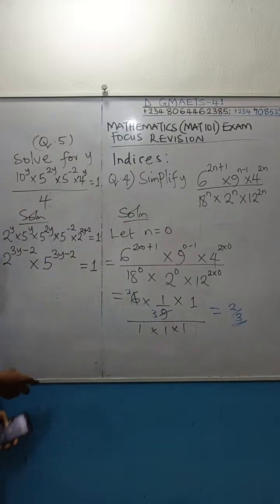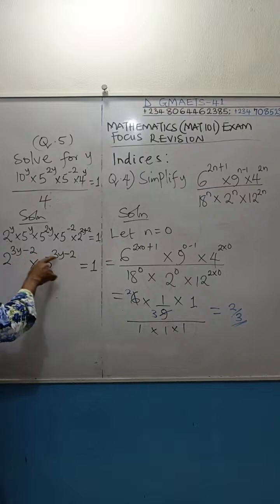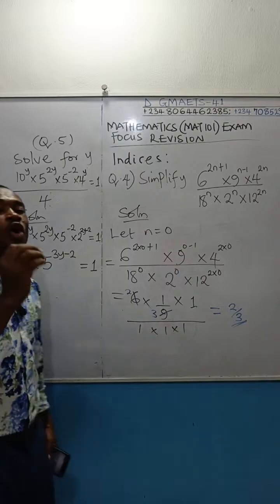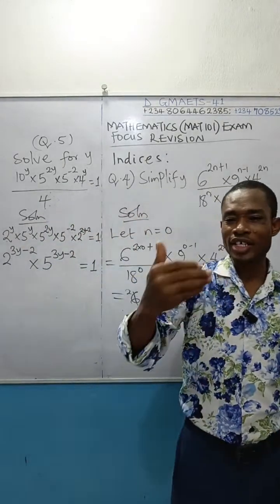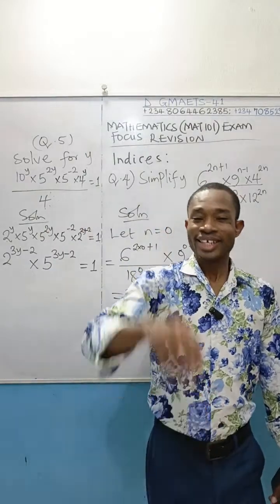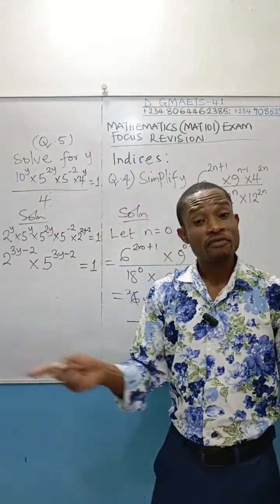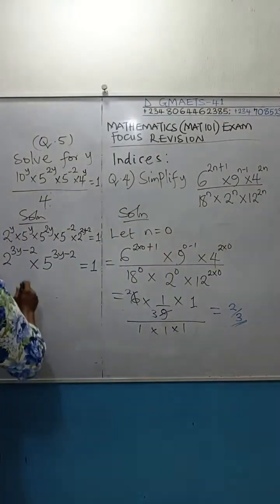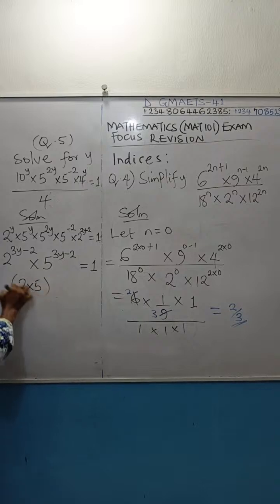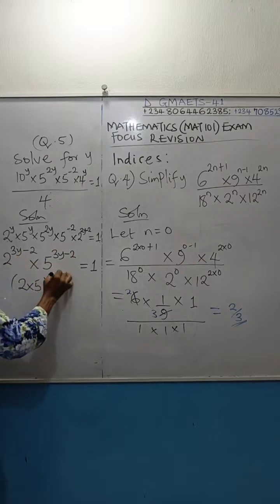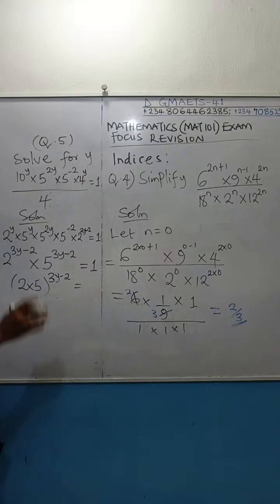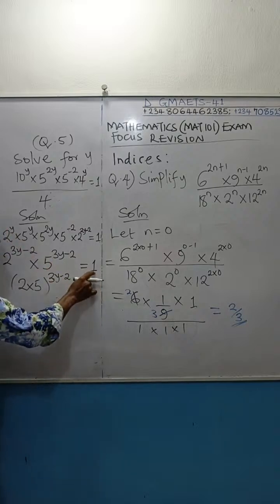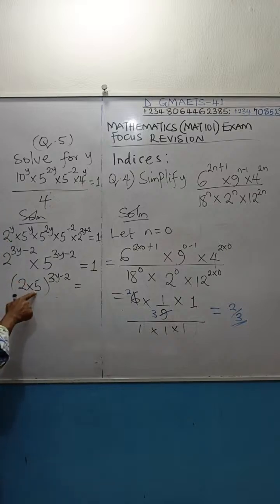So what do we do? Observe that the powers are the same in this case. This is 3y minus 2. This is 3y minus 2. Since they have a common power, remember I've told you that power distributes over multiplication and division. In that case, you can factorize the common power from different bases if the bases are multiplied or divided. So in this case, you are going to get 2 times 5, then pull out the common power, which is 3y minus 2. And that's going to be equal to, if you're in the exam hall, don't go and write 1 here anymore. Observe that 2 times 5 will give you 10.